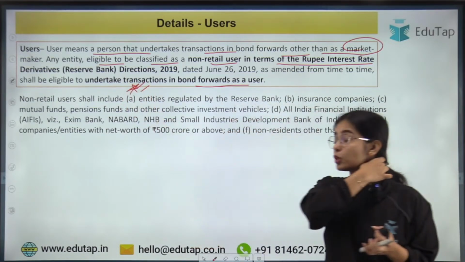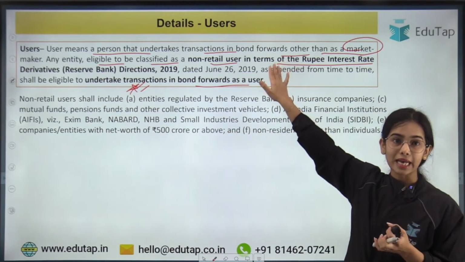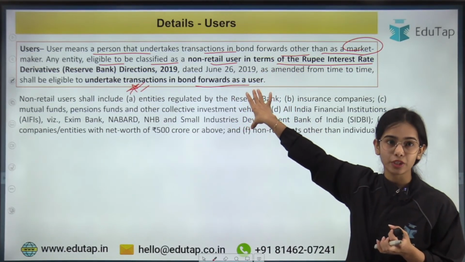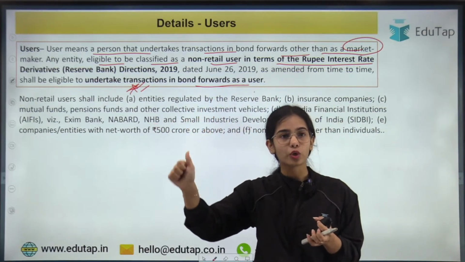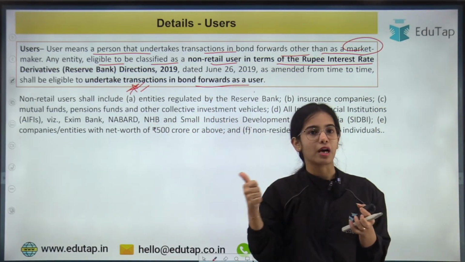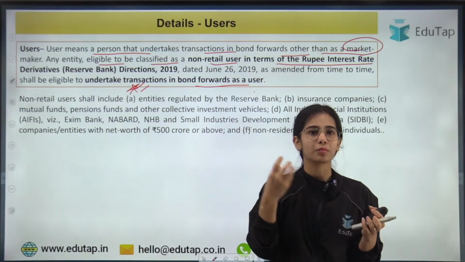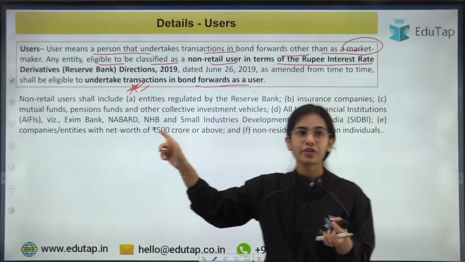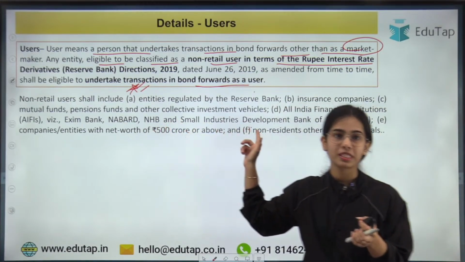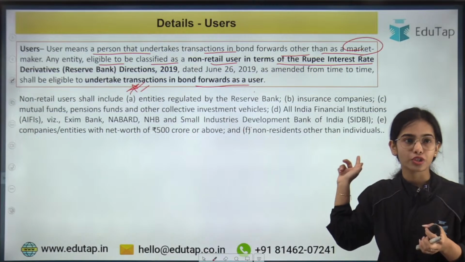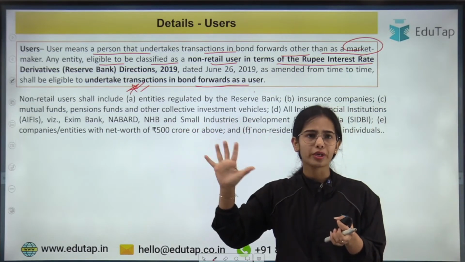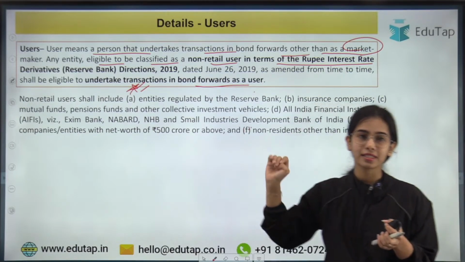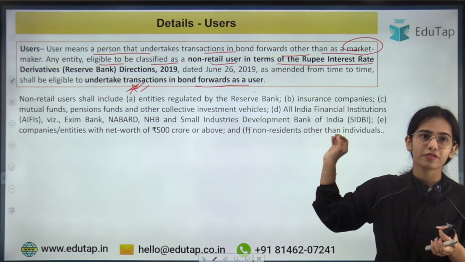Now non-retail users. As per the 2019 directions, this was the criteria for the non-retail users. Non-retail users shall include entities regulated by the Reserve Bank of India, so that means NBFCs and the banks and such, insurance companies that are under the IRDAI, the mutual funds, pension funds and other collective investment vehicles, and all India financial institutions. That is 5 all India financial institutions: NABARD, NaBFID, NHB, Exim Bank and SEBI. So these are the 5 all India financial institutions.